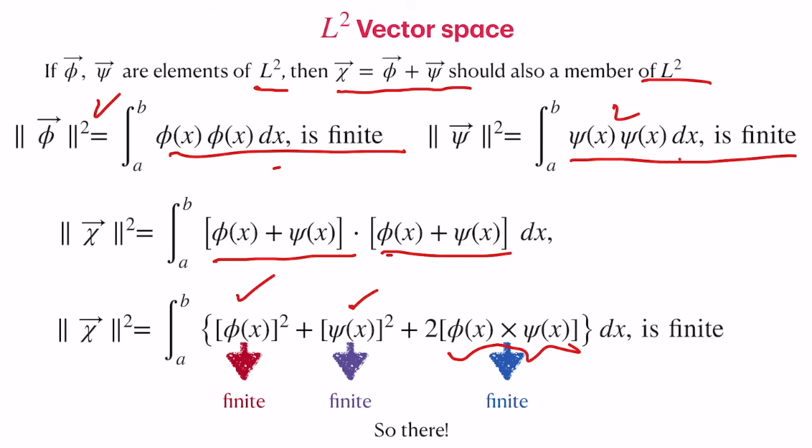So this is another abstraction where we have functions as a vector space. This is an interesting concept which we are going to develop. Let me stop here and continue in the next lecture.